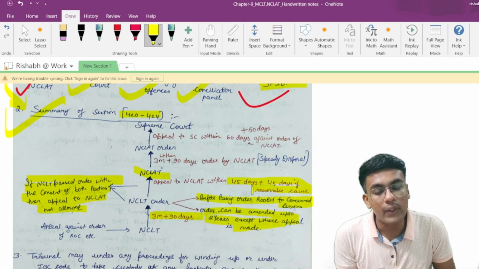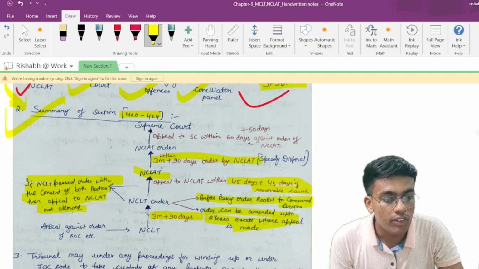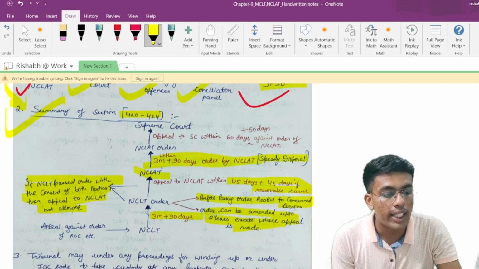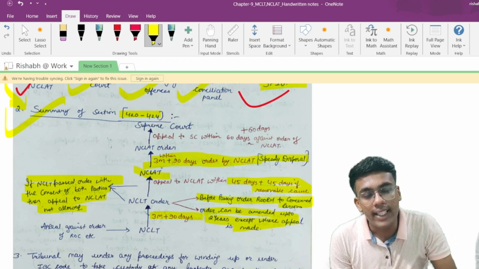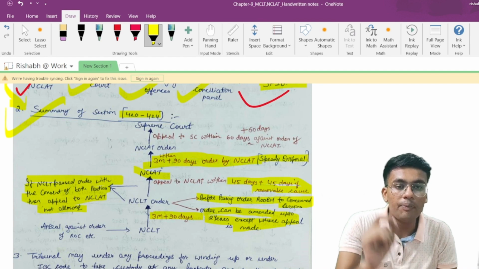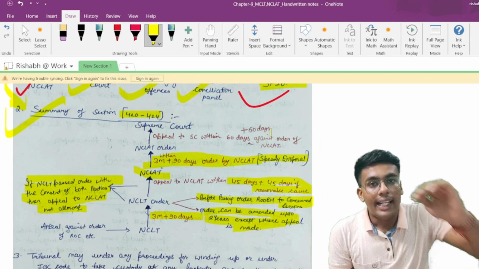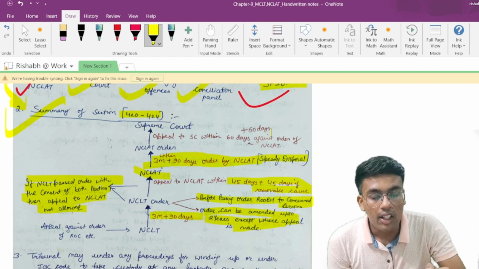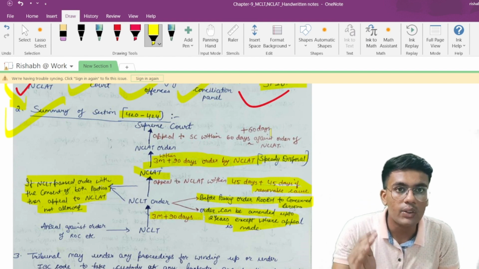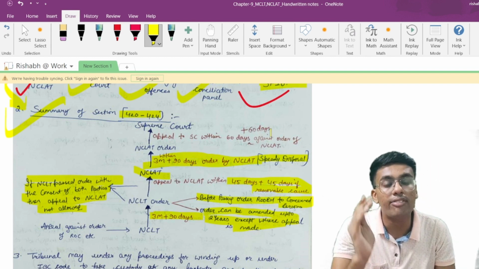Once you have made an appeal to NCLAT, NCLAT will pass order within 3 months plus 90 days of extension can also be allowed. This is basically the speedy disposal scheme of the Companies Act, and under that scheme, orders to be passed within 3 months plus 90 days of extension can be granted maximum. NCLAT passed the order. Against that order, can you make a further appeal? So the answer to the question is, if you are not satisfied with the order of the NCLAT, then you can make the further appeal to whom?